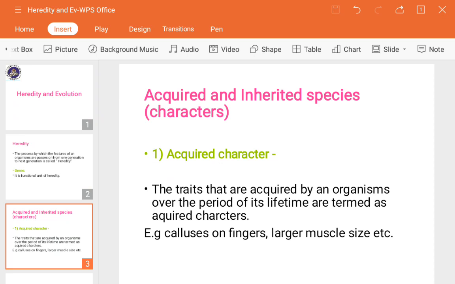It means these acquired characters may or may not be transferred. That is the main thing about acquired characters. We definitely cannot say that acquired characters will or will not be transferred. That will become visible after the baby has developed properly. So these are some examples.